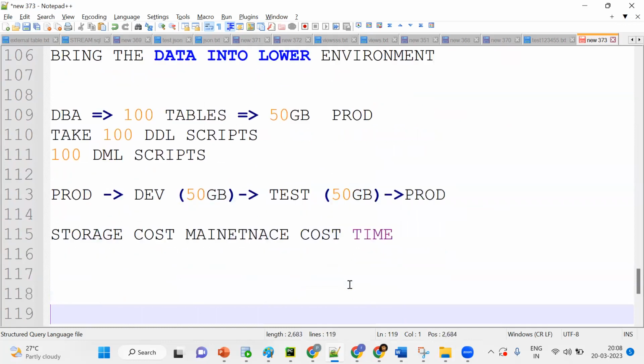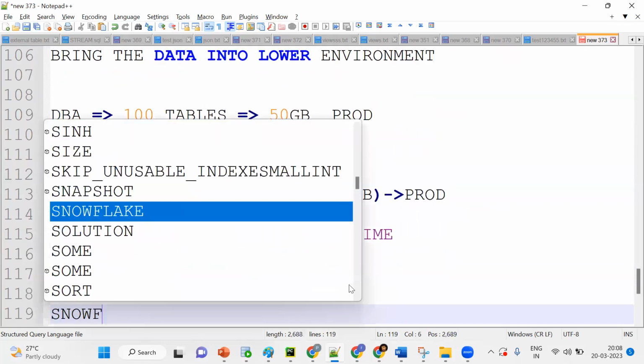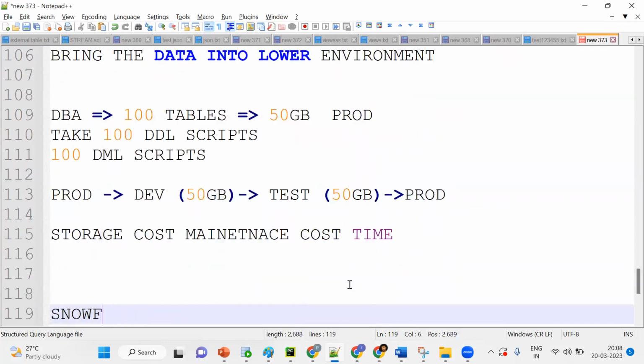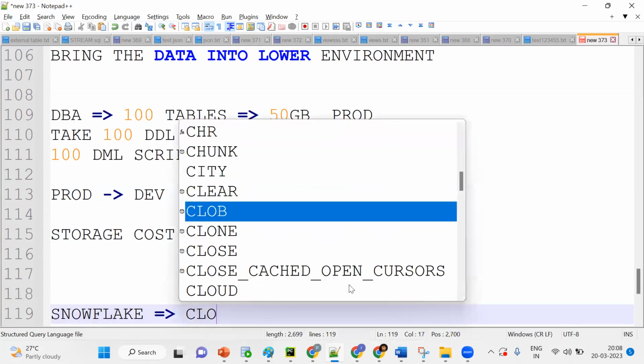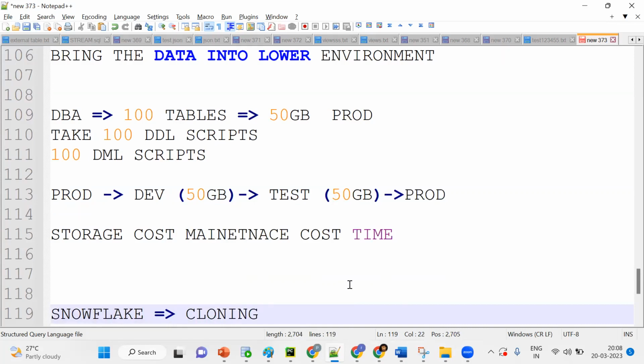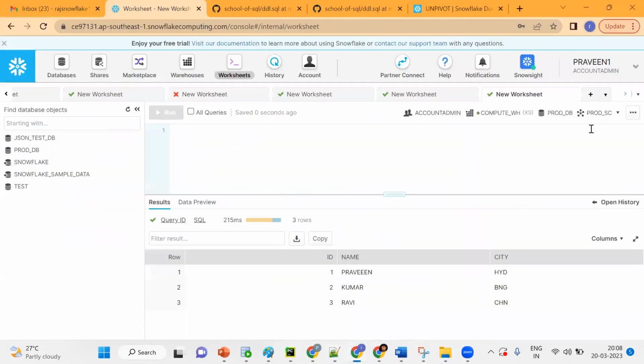Instead of this, Snowflake has one important feature. Can anybody tell what that feature is? In a simple step, you can get all these things. Tell me, what's the feature? Zero copy cloning. We'll see what is cloning and what is zero copy cloning.